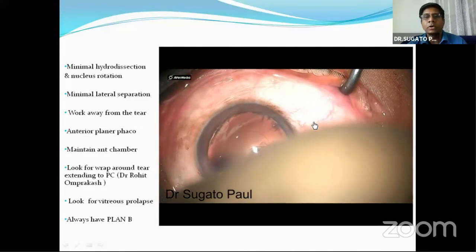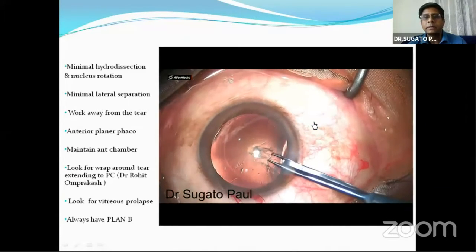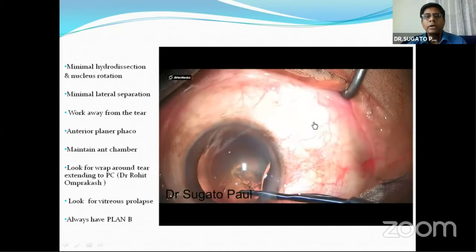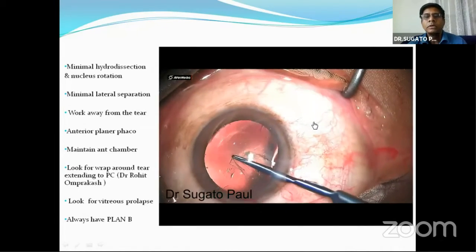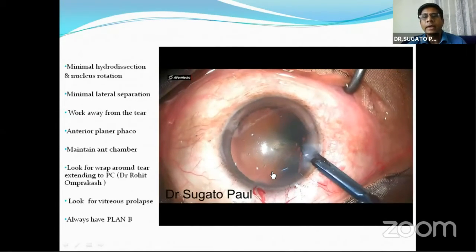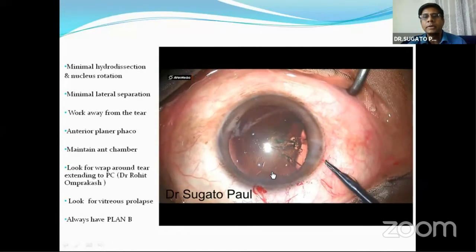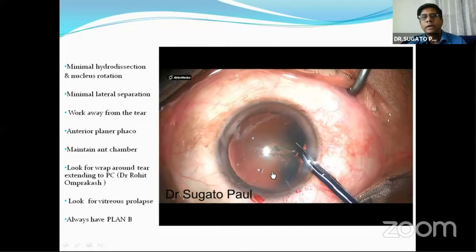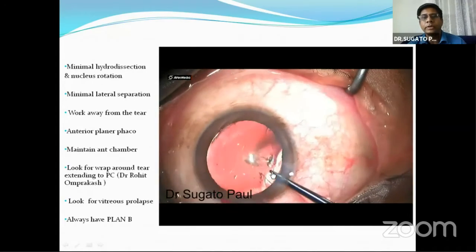So I thought about giving a nick to the other side and decided to tear the capsule from the other side and save the rhexis as much as possible, though it has gone out at about the 12 o'clock position. Here it has gone out. And to get good access, I give another nick to extend the good portion of the rhexis a little bit more, so that there is no strain on the capsule or the capsular bag when I'm doing the phaco.